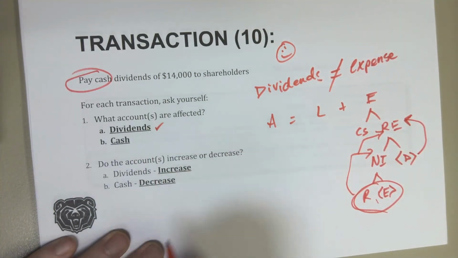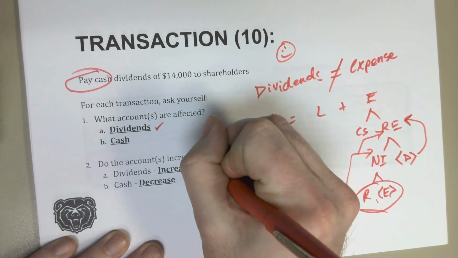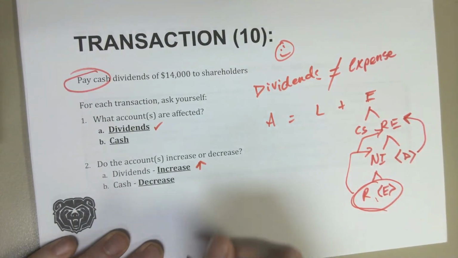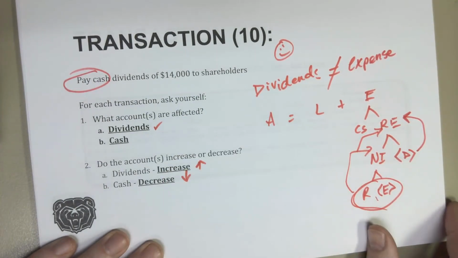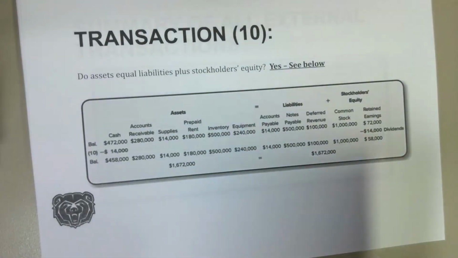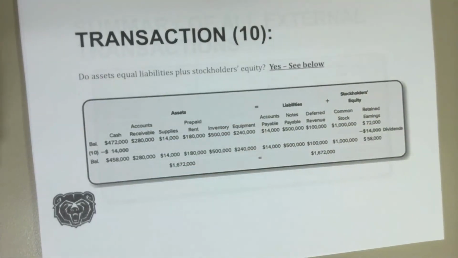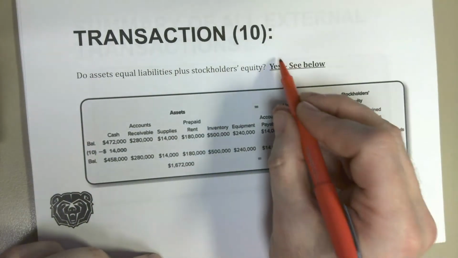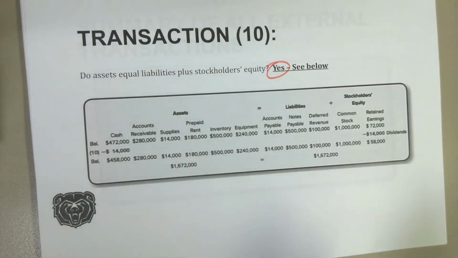So we're hitting dividends and we're hitting cash. We've increased the amount of dividends that we've paid, and we've decreased the amount of cash that we have. So, do assets equal liabilities plus equity? Yes, absolutely. Again, it's always yes. The answer has to be yes. If it is not yes, then we have done something wrong and we need to go back and reevaluate the transaction, reevaluate our calculations, whatever the case may be.